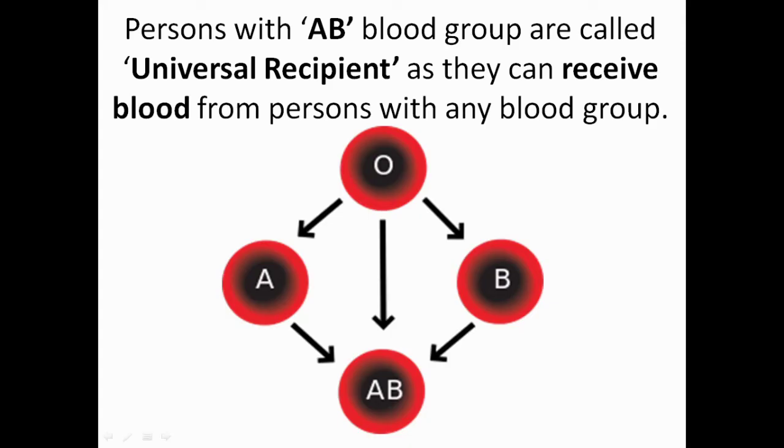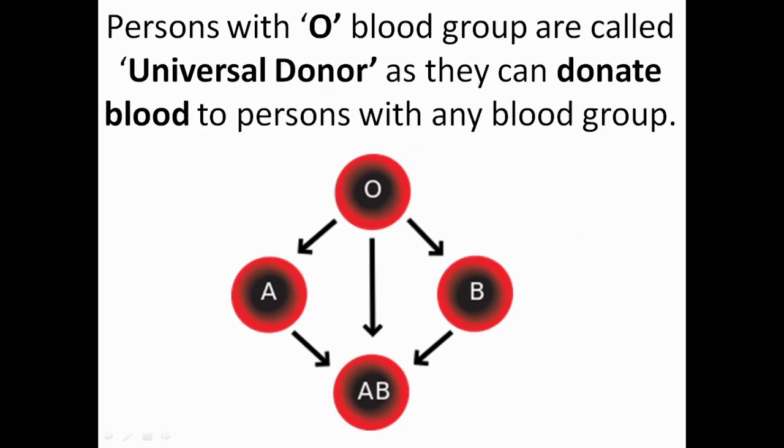Persons with AB blood group are called universal recipient, as they can receive blood from persons with any blood group. Persons with O blood group are called universal donor, as they can donate blood to persons with any blood group.